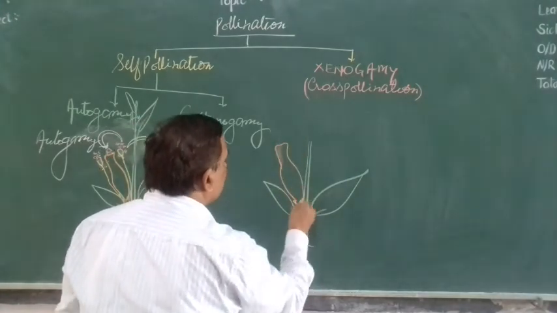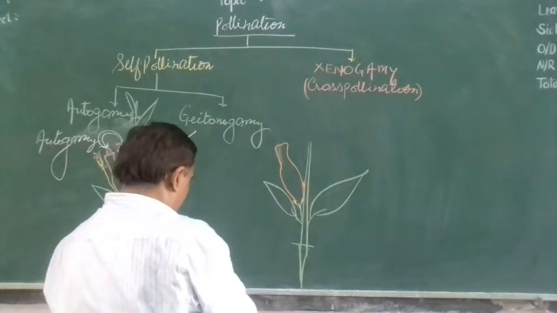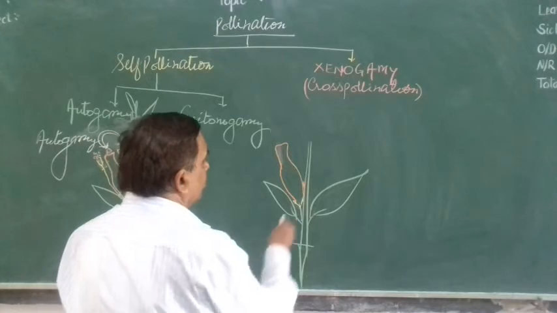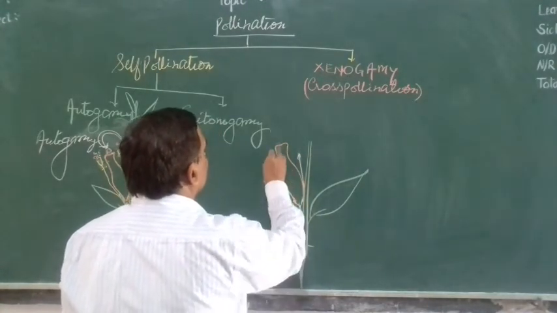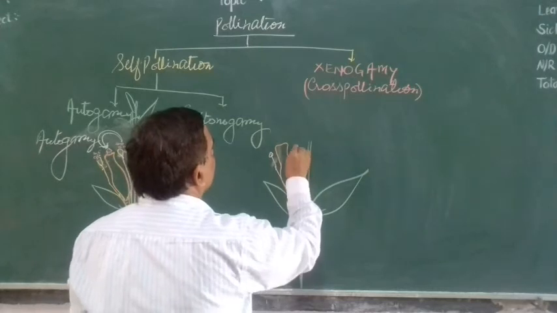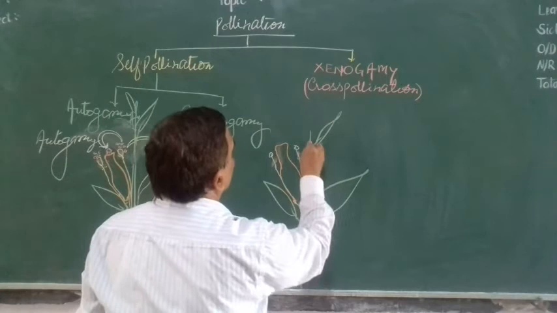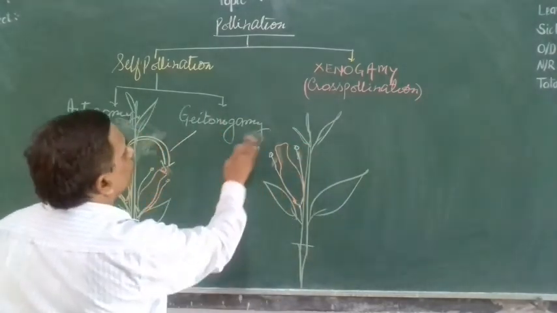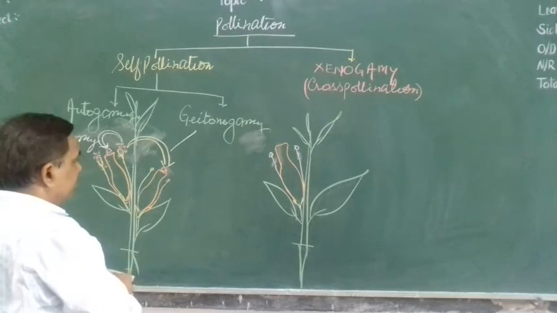This is the plant of the same species. Now, suppose here is the pollen grain.